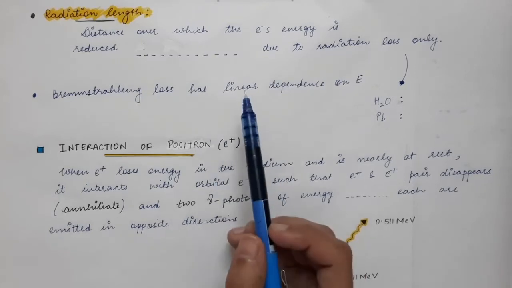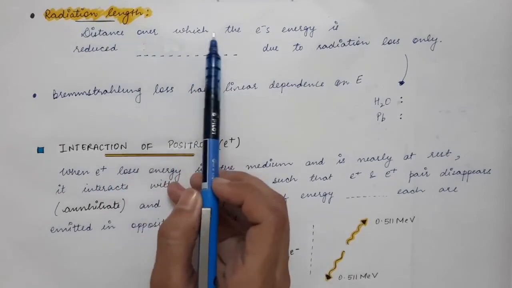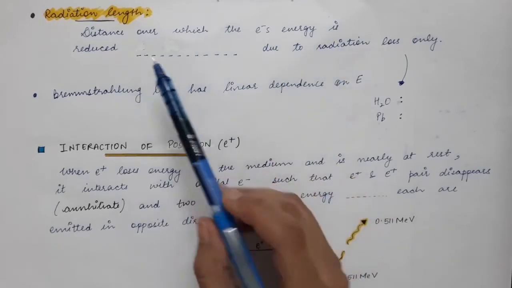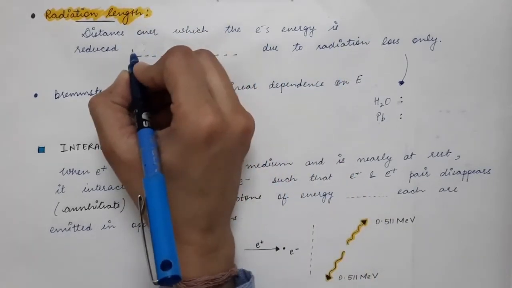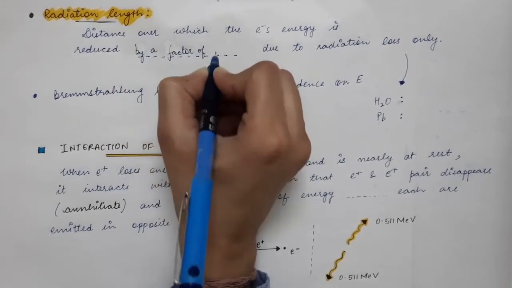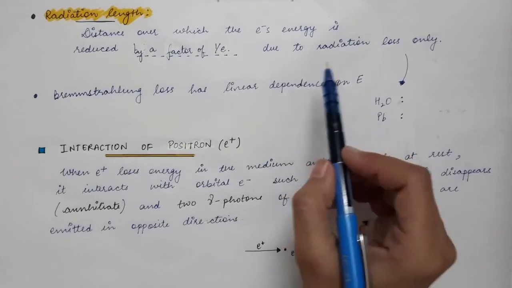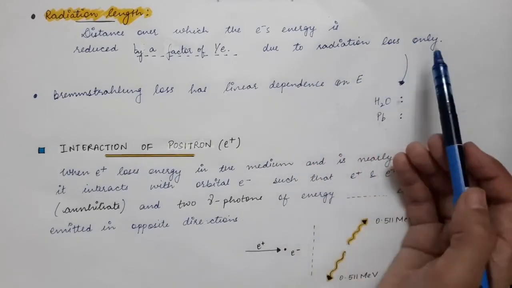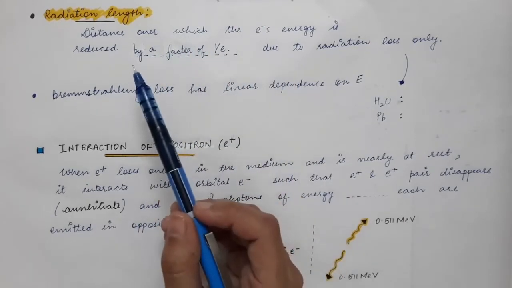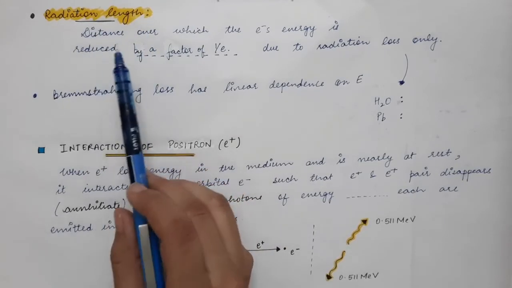In the case of radiation loss, we talk about radiation length, and this is the distance in the absorbing medium over which the electron's energy is reduced by a factor of 1 by E of its initial energy value due to the radiation loss only. So in the case of electron, we have collisional energy loss as well as the radiation loss. But in the case of radiation length, we take only the radiation loss into account.